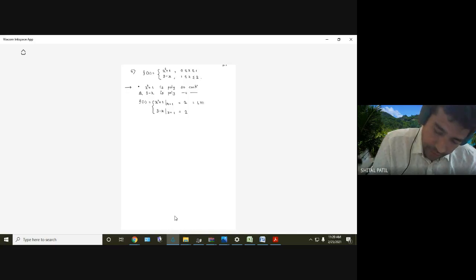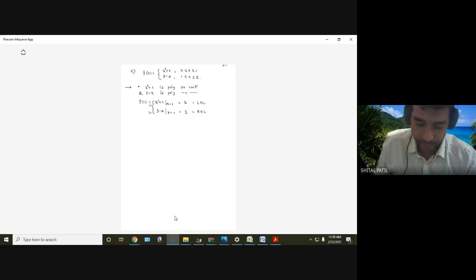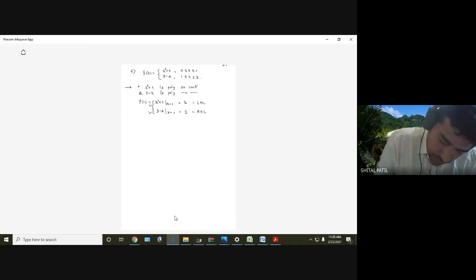Left hand limit. No need to understand this left and right, leave that. If you understand this part only, why is 2 sufficient? So what is the conclusion? Function is continuous at x equal to 1.